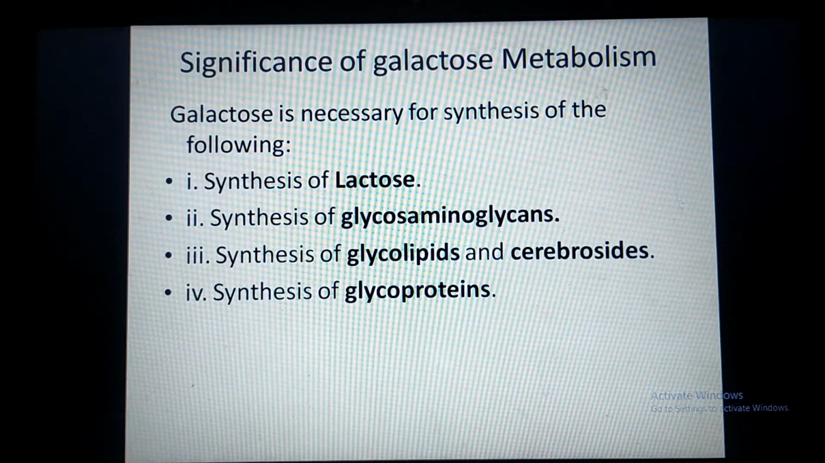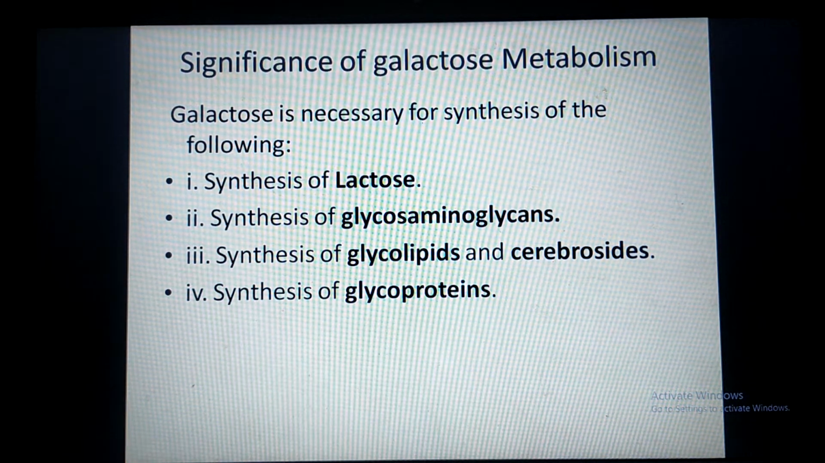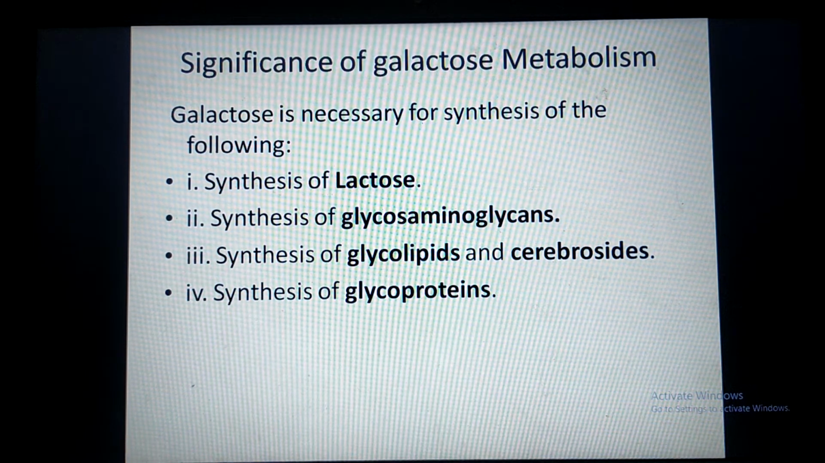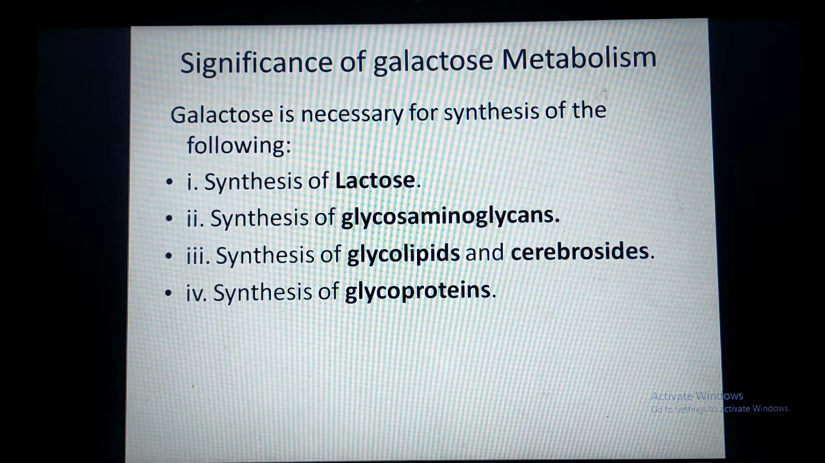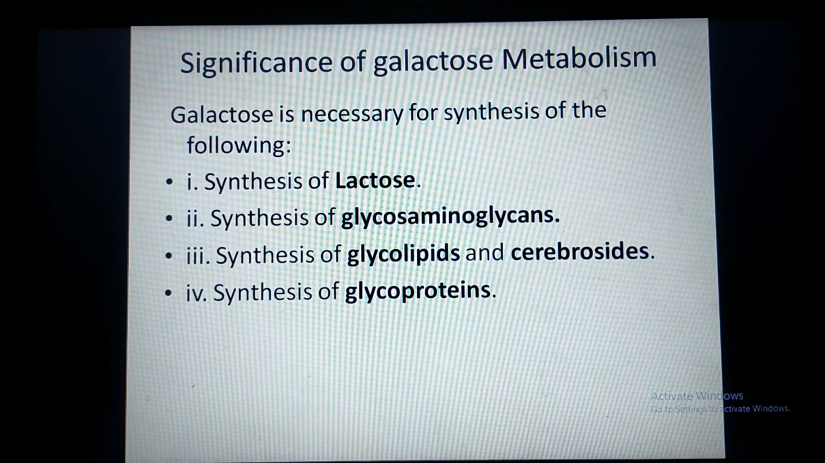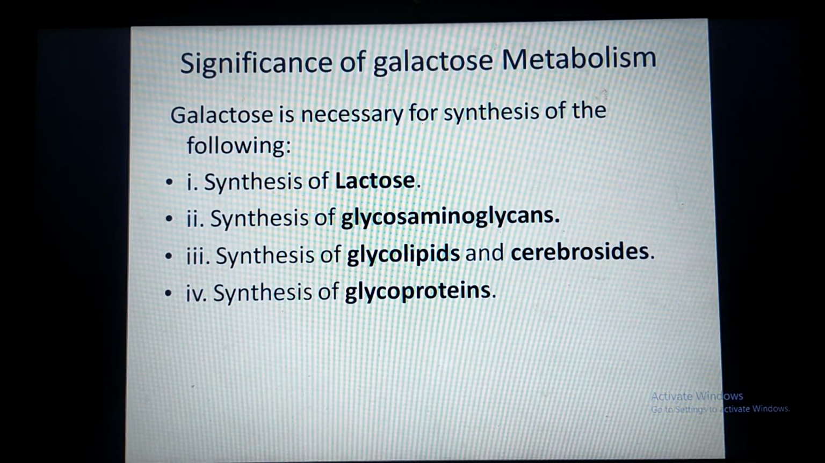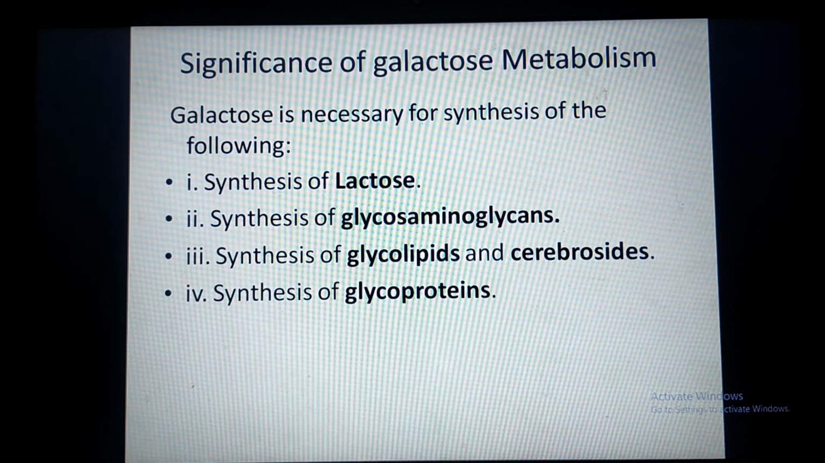These reactions are synthesis of lactose, synthesis of glycosaminoglycans, meaning mucopolysaccharide synthesis, which we have studied during chemistry of carbohydrate. Galactose is also required for synthesis of glycolipids and cerebrosides, which we have studied during the chemistry of compound lipids. Galactose is also required for synthesis of glycoproteins. So in this way, galactose is used for synthesis of various compounds and the donor of galactose is UDP galactose.